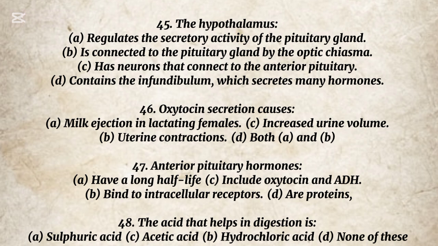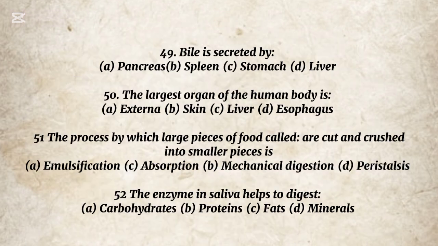Include oxytocin and ADH. 48. The acid that helps in digestion is: A. Sulfuric acid, C. Acetic acid, B. Hydrochloric acid, D. None of these. The correct option is B. Hydrochloric acid. 49. Bile is secreted by: A. Pancreas, B. Spleen, C. Stomach, D. Liver. The correct option is D.